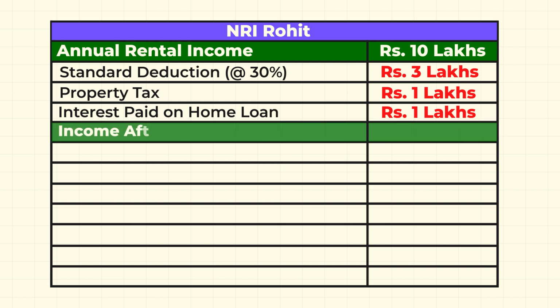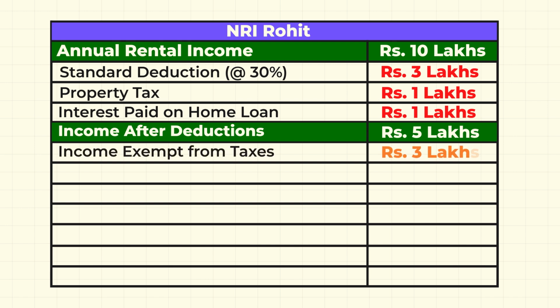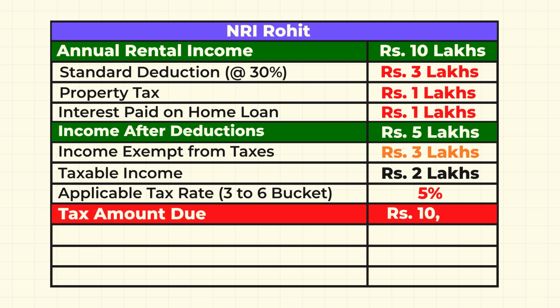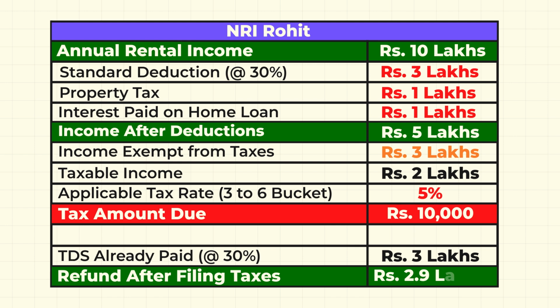In effect, Rohit's taxable income would be 5 lakh rupees after subtracting the standard deduction, property tax and the interest payment. According to the new tax regime, there is no income tax on income up to 3 lakh rupees, but it is 5% for income between 3 lakh and 6 lakh rupees. So Rohit will effectively pay a 5% tax on his income between 3 and 5 lakh rupees, which amounts to rupees 10,000. Because the tenant already paid 30% or 3 lakh rupees in TDS, while Rohit's actual tax was only 10,000 rupees, Rohit can claim back the remaining 2,90,000 rupees when he files his income tax return.